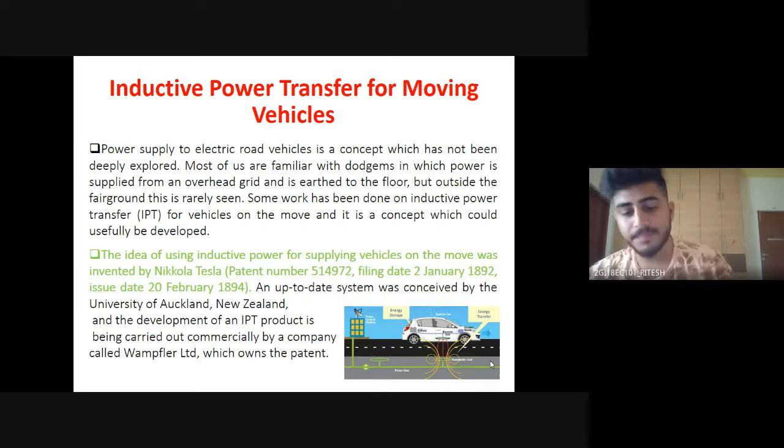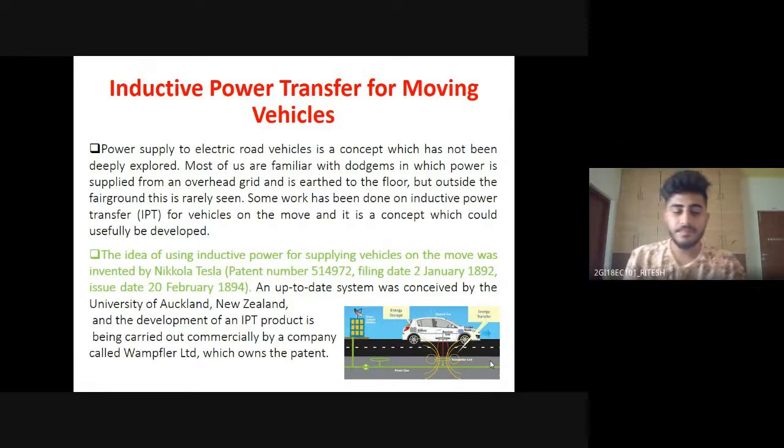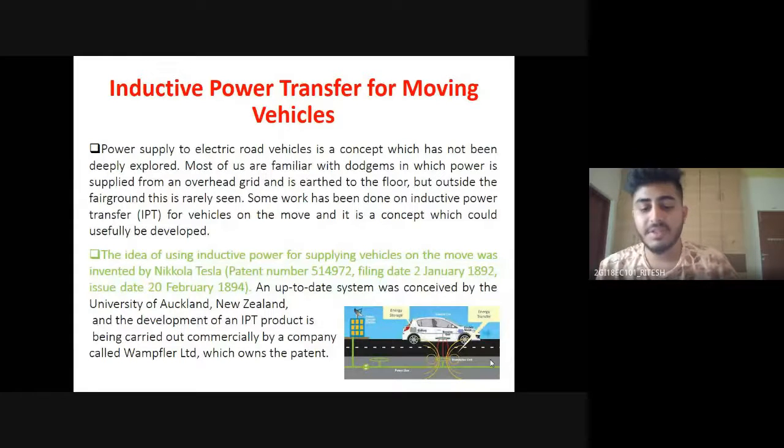Okay. So the next topic we have is inductive power transfer for moving vehicles. This was one of the greatest inventions of Nikola Tesla. If you want to refer, I have the patent number also, that is 514972. This is a contactless power supply, so there is complete isolation, and there is no chance of any dangerous events occurring.